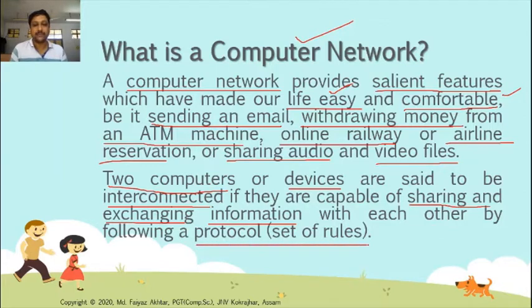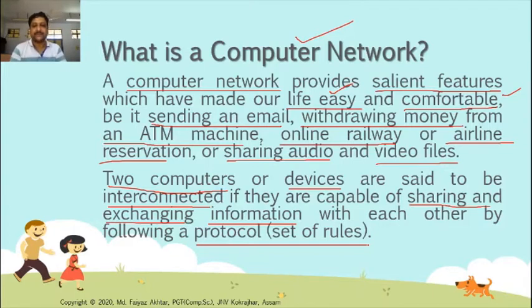Protocol means some rules are needed during communication. Say for example, if two people are talking over phone and at the same time both people start saying something, then no one is able to listen to what the other person is saying.